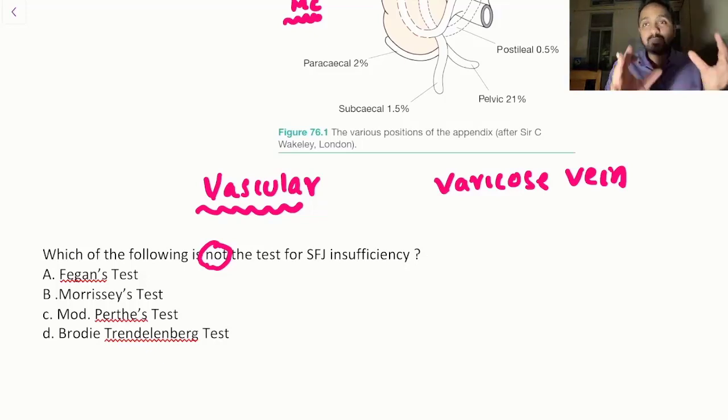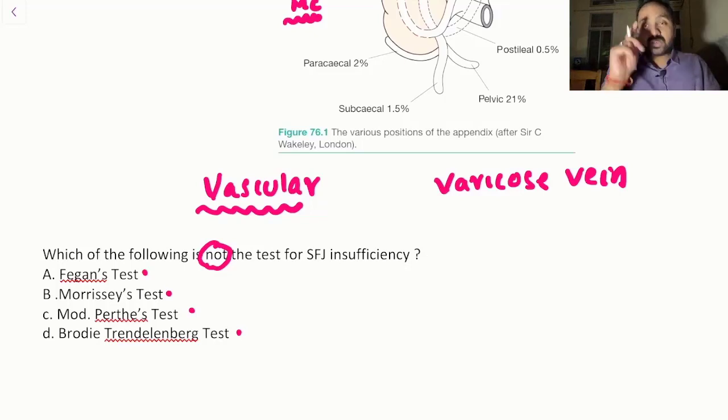My dear friends, AIIMS has another tendency and knack of asking questions that are very clinically oriented. Now no one of us would have passed MBBS without seeing a case of varicose vein, and these were the tests that are usually performed in your clinical examination of varicose vein. Now do you need to know all the tests? The answer is no. I do not remember what is Trendelenburg test, what is Morrissey's test, what is Schwartz test and Perthes test. How do we need to know?